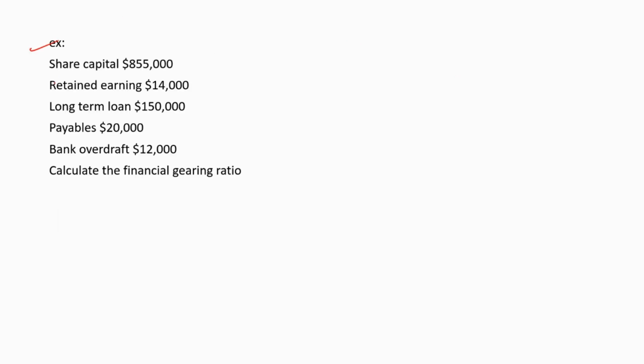Now let's do this example. We have to calculate the financial gearing ratio, which is equal to debt over debt plus equity, multiplied by 100%. Now let's identify the debt amounts. Remember that we only consider the long-term loans or long-term debts. We do not consider the current liabilities or short-term debt. So this is the long-term loan.